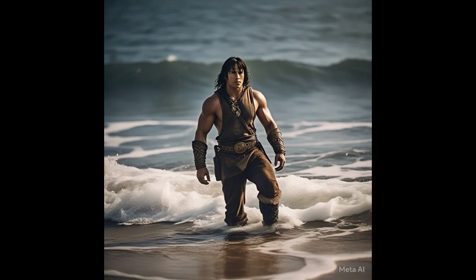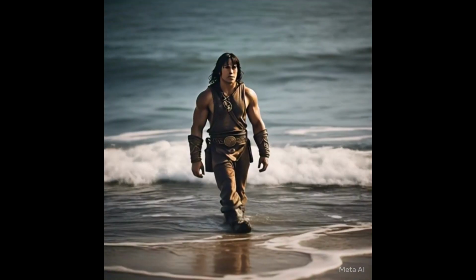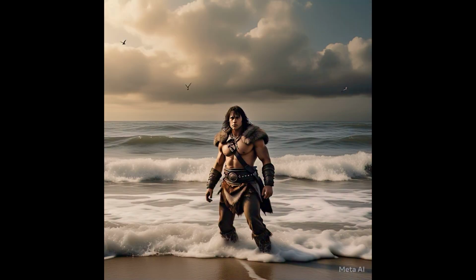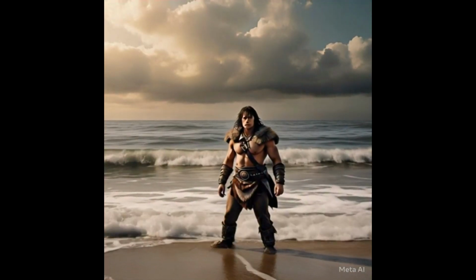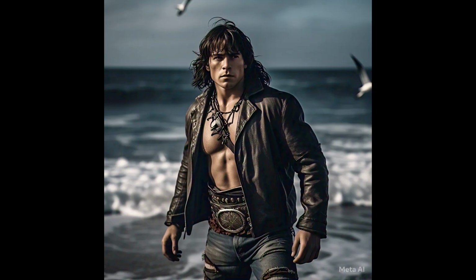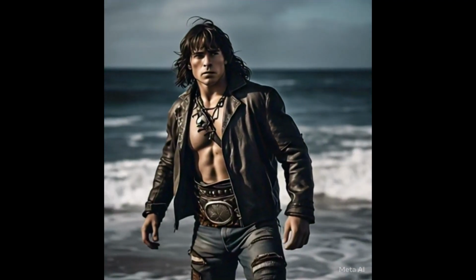Unlike other AI tools, Meta AI can actually animate the images, creating fluid, lifelike motion. And guess what? It's 100% free. No hidden costs, no paywalls. All you need is a Facebook or Instagram login, and you're good to go.